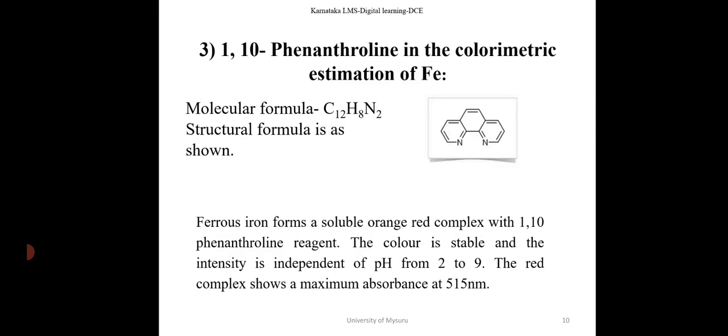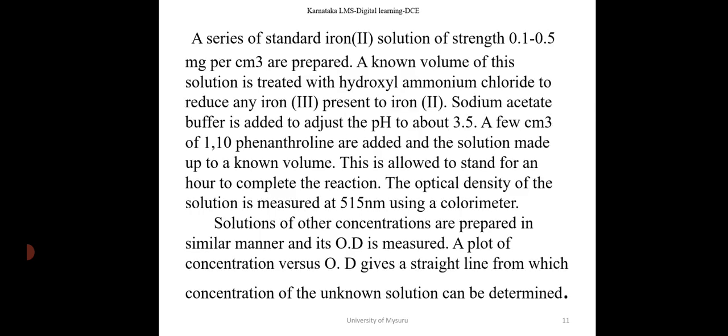Third example, 1,10-phenanthroline in the colorimetric estimation of iron. Molecular formula is C12H8N2. Structural formula is as shown. Ferrous ion forms a soluble orange-red complex with 1,10-phenanthroline reagent. The color is stable and the intensity is independent of pH from 2 to 9. The red complex shows a maximum absorbance at 515 nanometer.